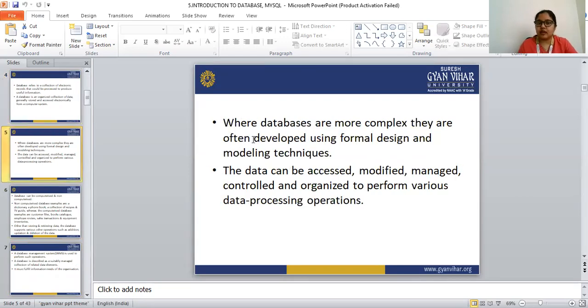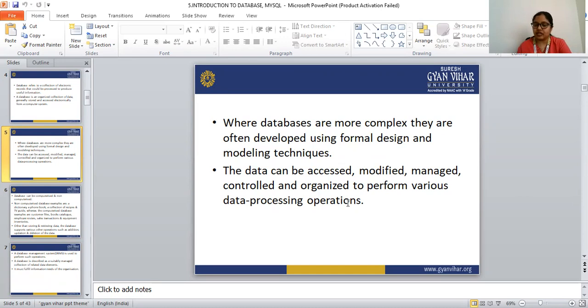Where databases are more complex, they are often developed using formal design and modeling techniques. While creating such a database, we have to use formal design and modeling techniques. The data can be accessed, modified, managed, controlled, and organized to perform various data processing operations.